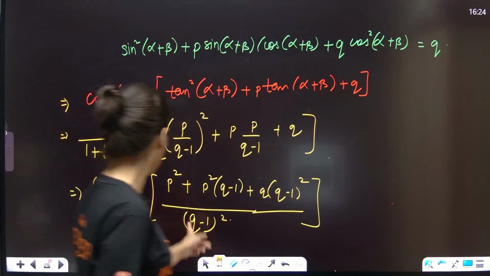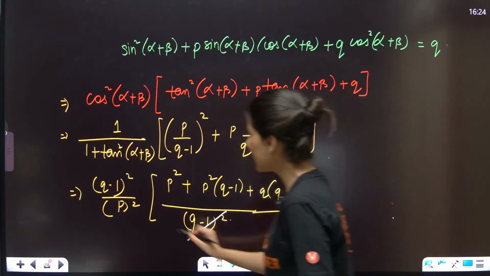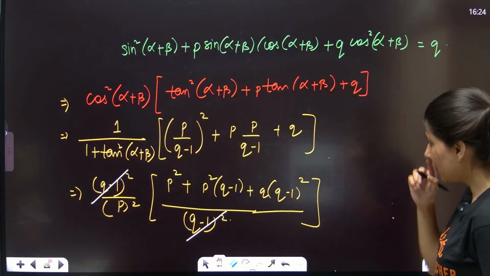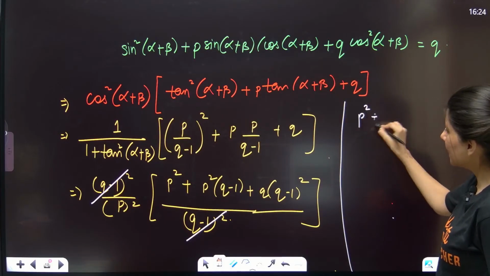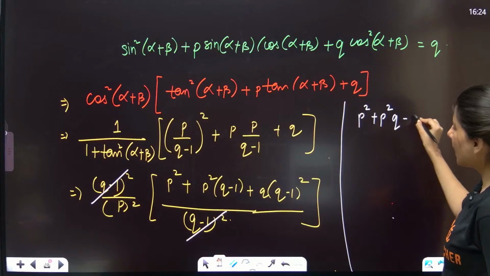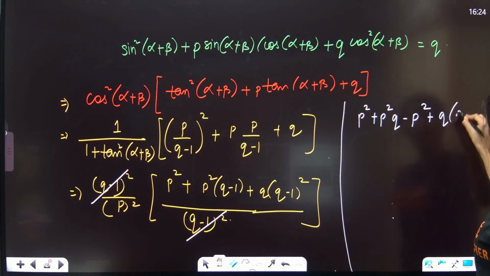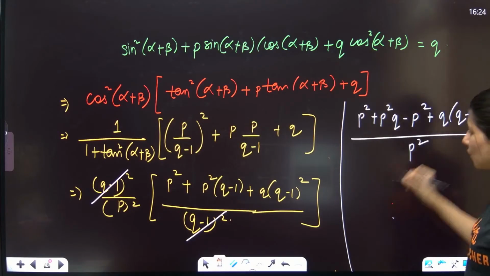This is what you are going to get. Now Q square minus 1 is getting cancelled out, and you are left with P square plus P square Q minus P square plus Q times Q minus 1 whole square upon P square.